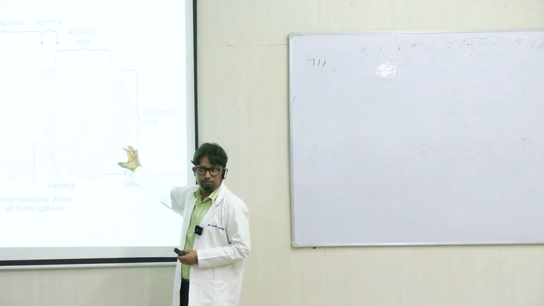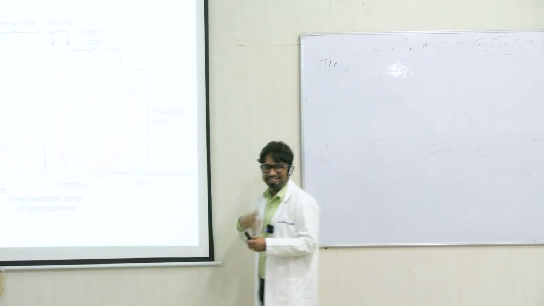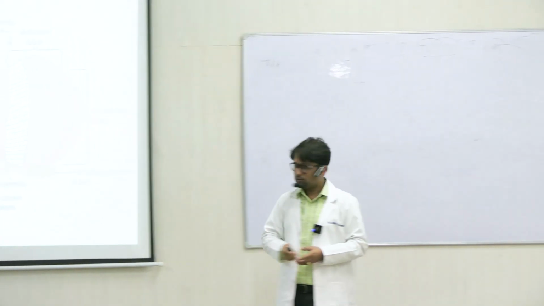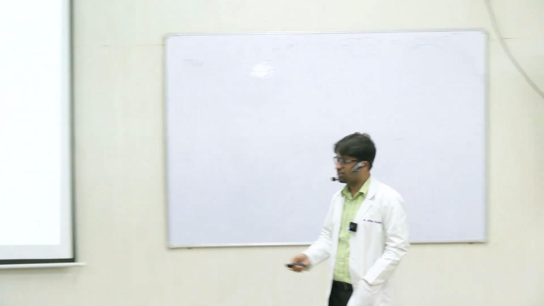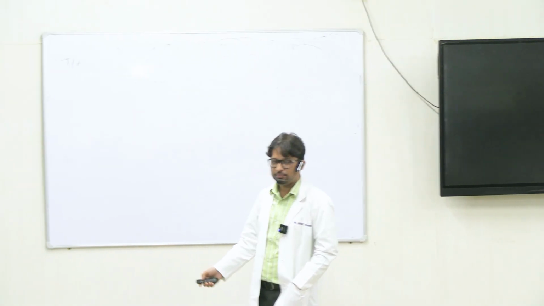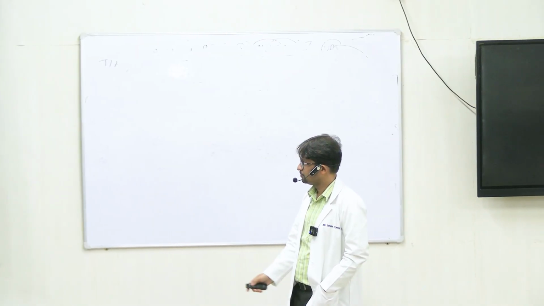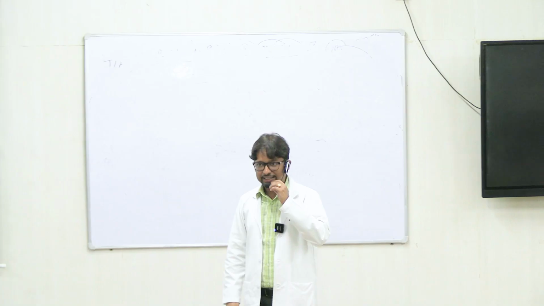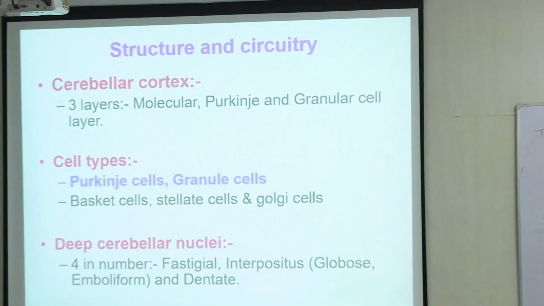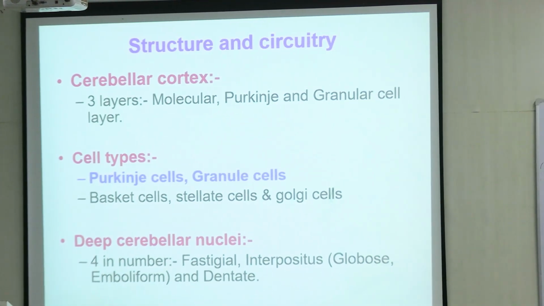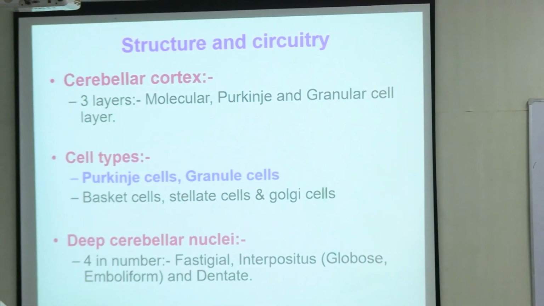So which help us to plan all forms of complicated and complex movements. So evolutionary or phylogenetic divisions are this: archicerebellum, paleocerebellum and neocerebellum. Now let's see the circuits, right? Structure of the circuits. We have a cerebellar cortex and deep cerebellar nuclei.